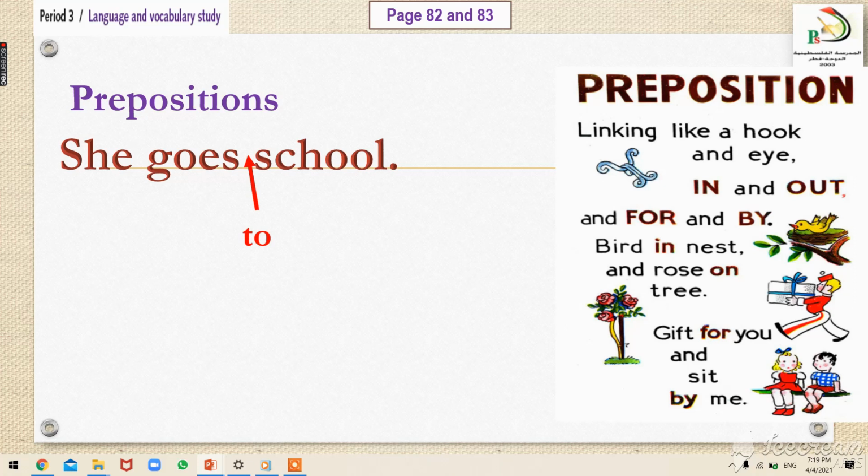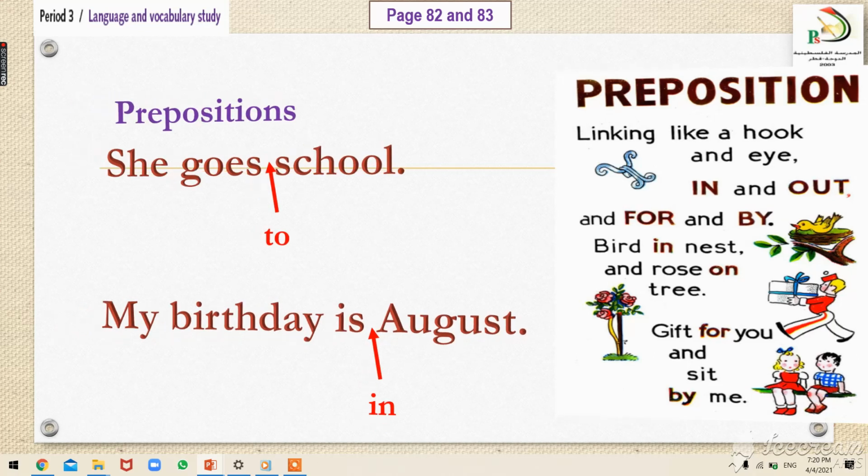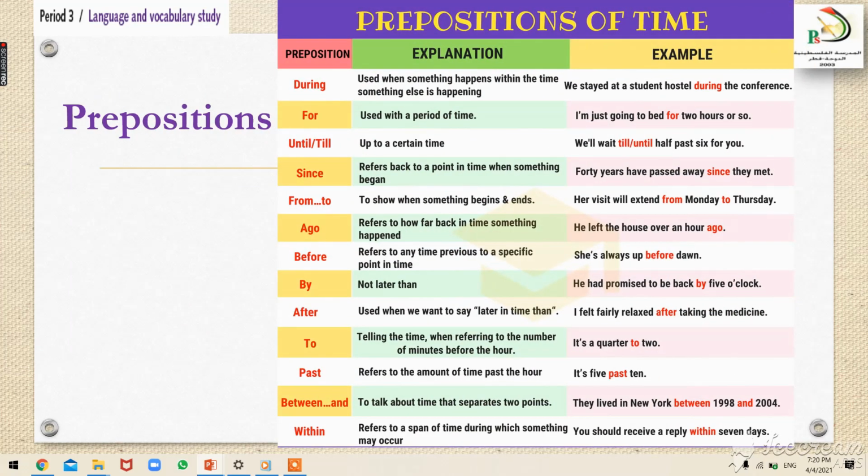She goes to school. Similarly, my birthday is August. August has 30 days. So when is your birthday? It's not meaningful. My birthday is in August. See? So the preposition will give you a complete meaning. So this was the definition of preposition.